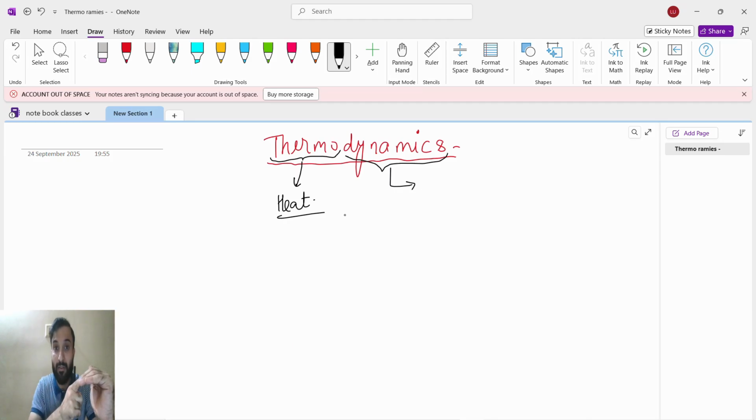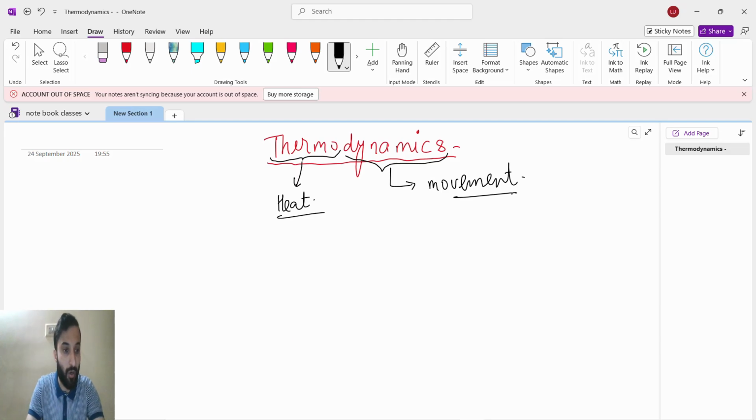So thermo means heat, and heat is moving. Thermo means heat. Dynamics means we can say flow or movement. So that is thermodynamics. So guys, see, heat will flow, and we will do work. Work is being done.